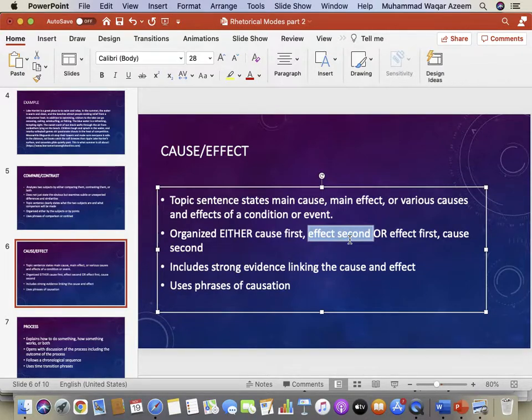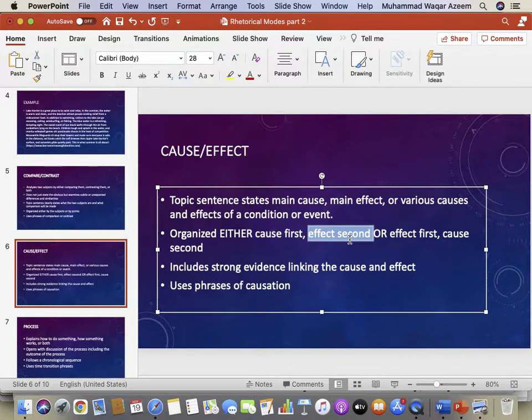So for example, if you are writing on the outbreak of COVID in the United States, you can first describe its causes, which could be lack of social distancing, maybe carelessness of the government, non-seriousness of the government, and others like this. And then you can come to effects.